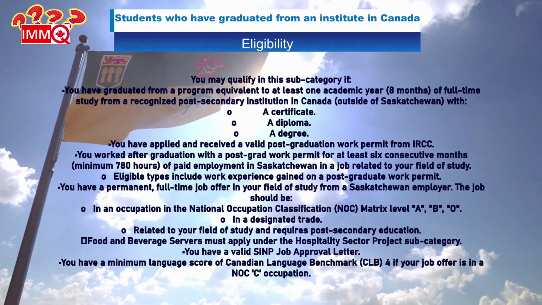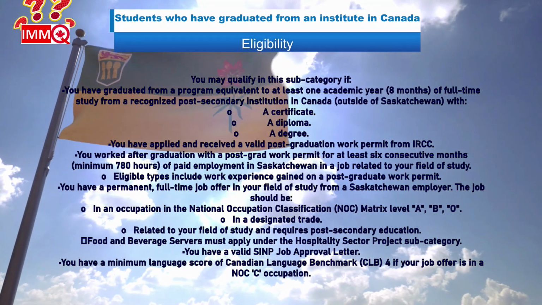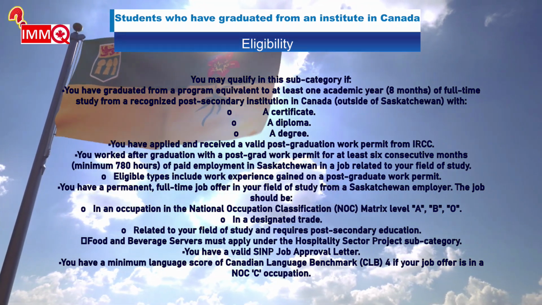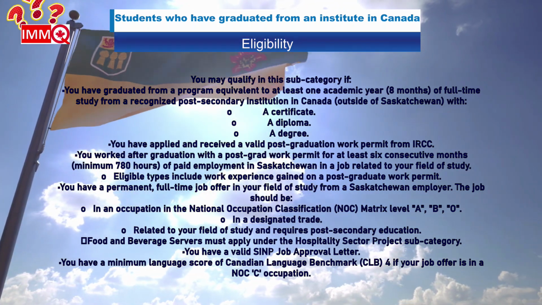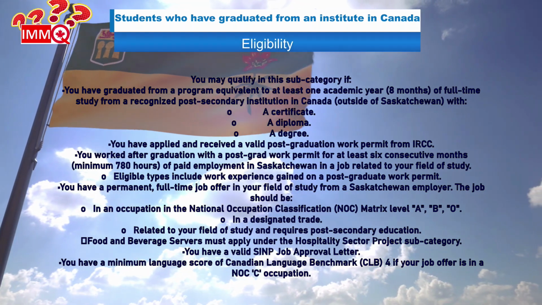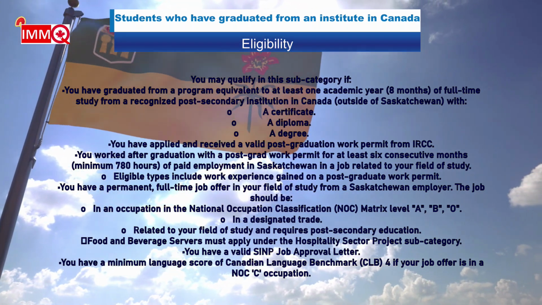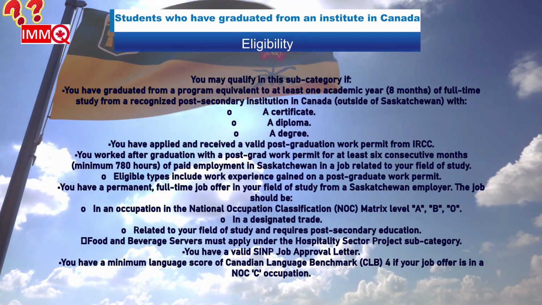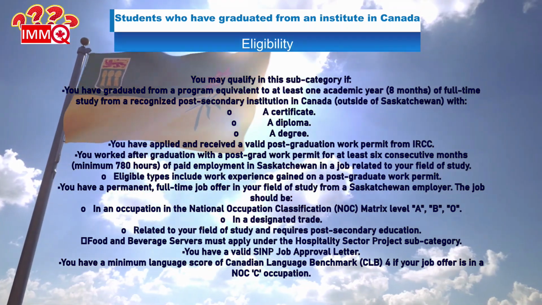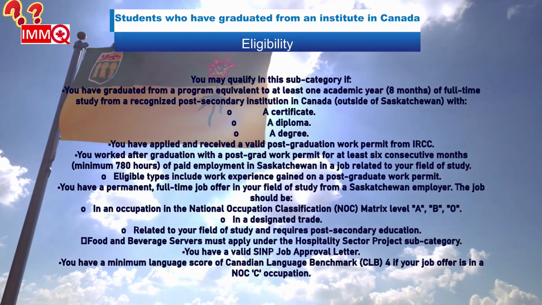You have applied and received a valid post-graduation work permit from IRCC. You worked after graduation with a post-grad work permit for at least 6 consecutive months, minimum 780 hours, of paid employment in Saskatchewan in a job related to your field of study. Eligible types include work experience gained on a postgraduate work permit.